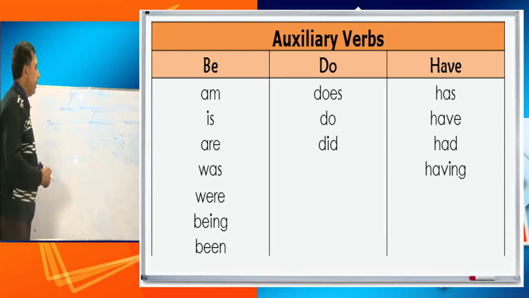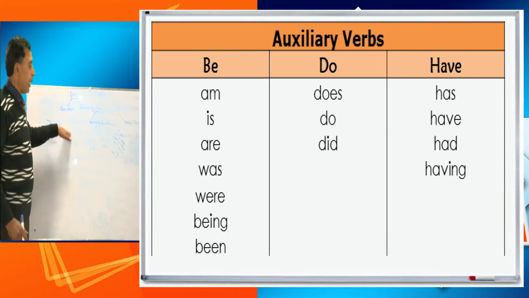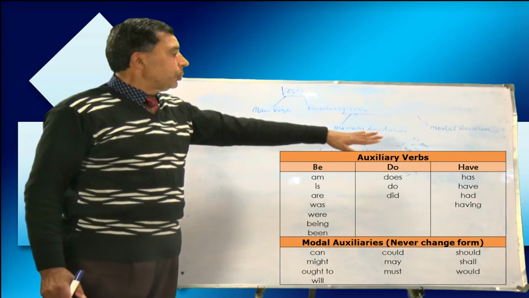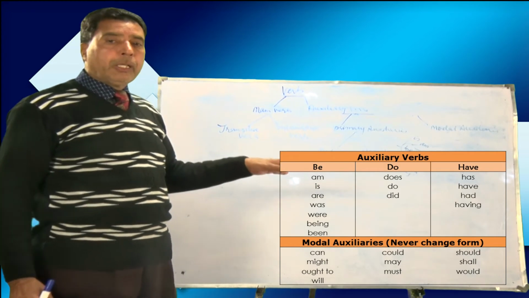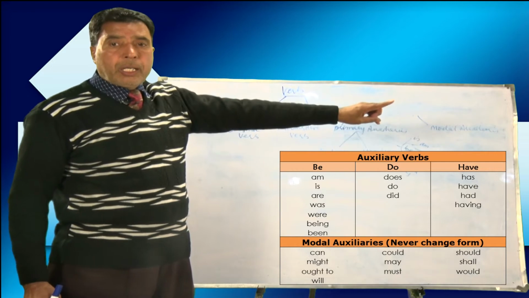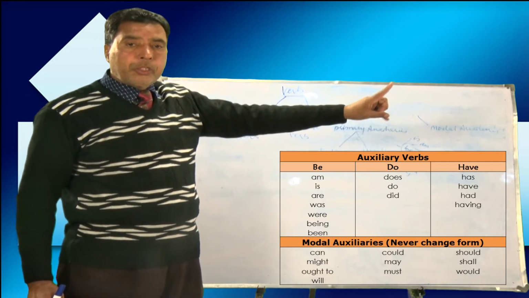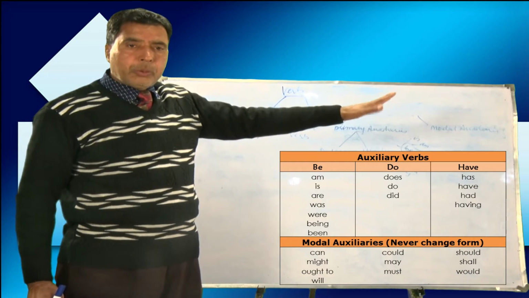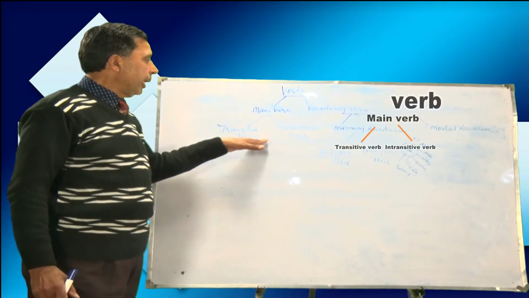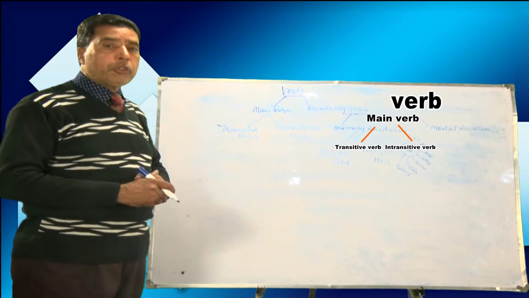Why do I write this? Because sometimes we write only main verbs in a sentence, and sometimes we use these auxiliaries, which play the role of main verbs. Then the modal auxiliaries: will, shall, should, would, can, could, may, might, ought to, used to, have to, dare. These are 14 in number. Just remember it. But today I am going to discuss the transitive verb and the intransitive verb.